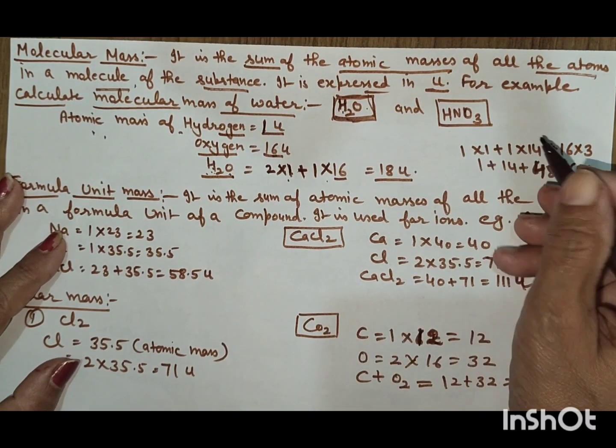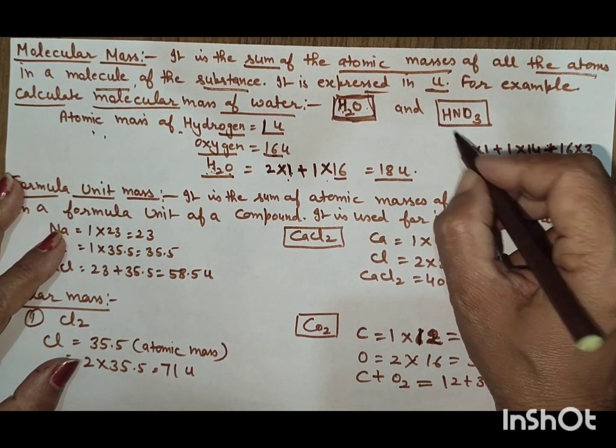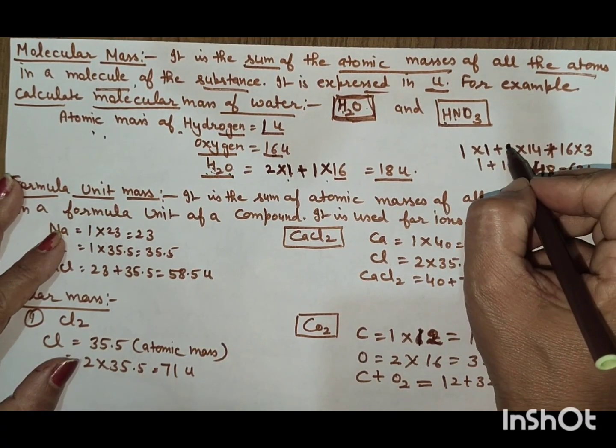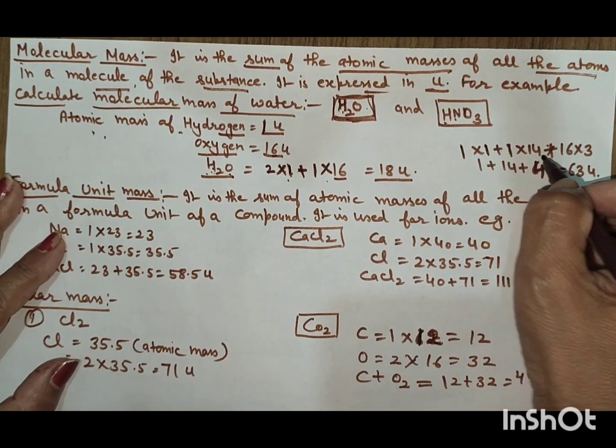Now HNO3. H, hydrogen, 1 atom is present and its atomic mass is 1. Nitrogen, 1 atom is present and its atomic mass is 14.